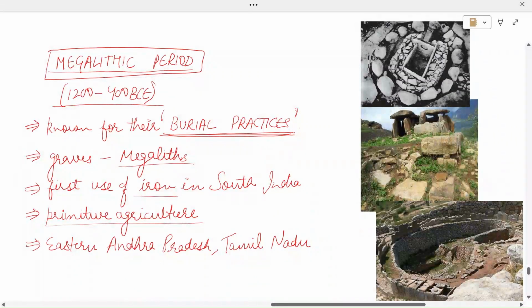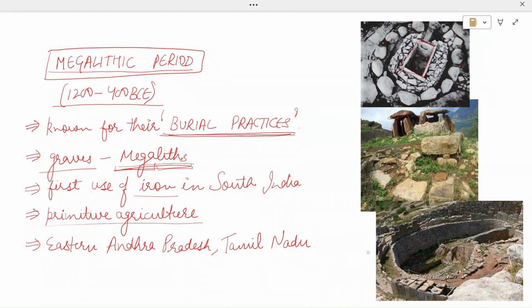Now, the graves were called megaliths. Mega means big and lith means stone. So they were called megalith because they were encircled by big stone pieces. For example, we can see in these pictures, there were big stone pieces around this burial site. So these were the big stones. Therefore, because of these big rocks, it was known as megaliths.